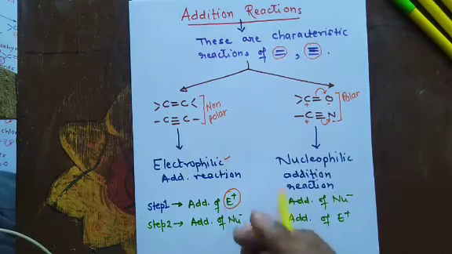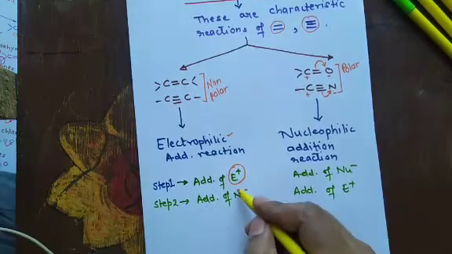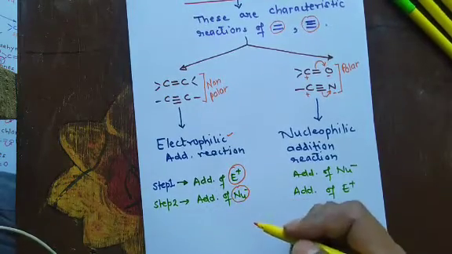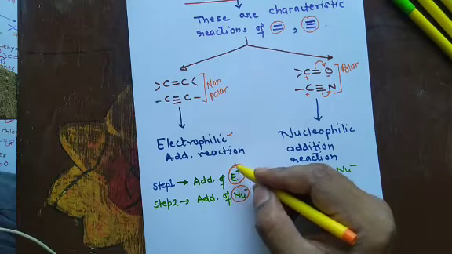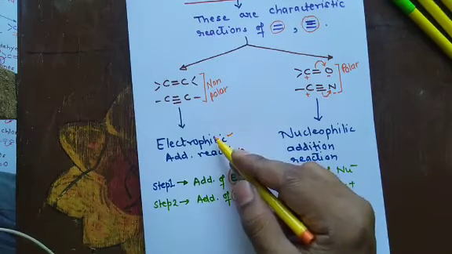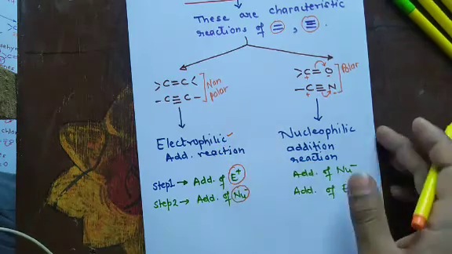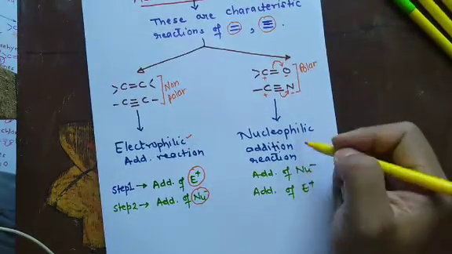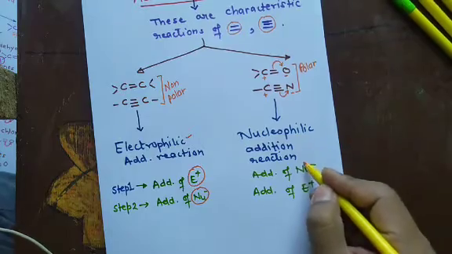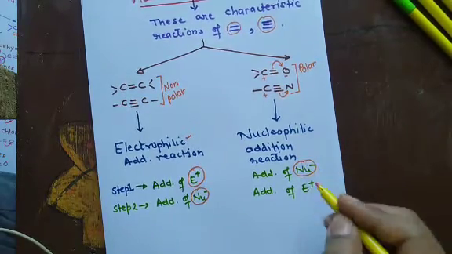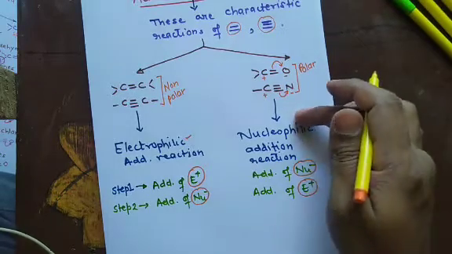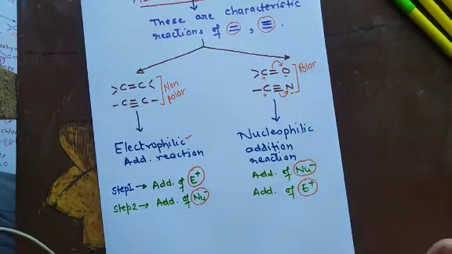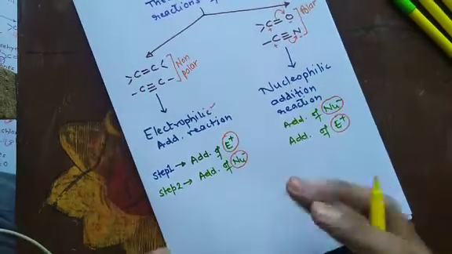After that, the nucleophile comes. Since the electrophile is added first, the reaction is known as electrophilic addition reaction. Whereas in nucleophilic addition reaction, nucleophiles are added first, followed by the addition of electrophiles. Since nucleophiles come first, it is called nucleophilic addition reaction.